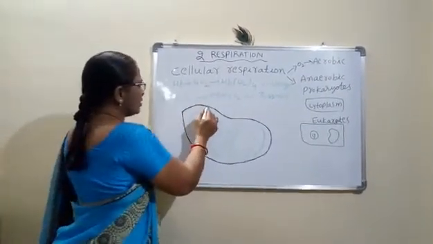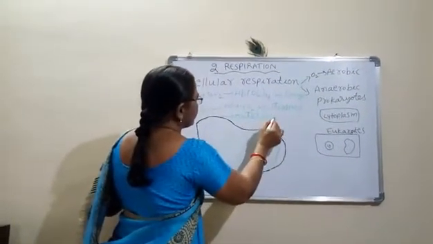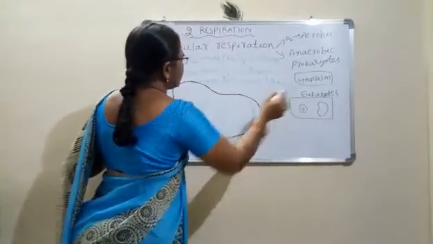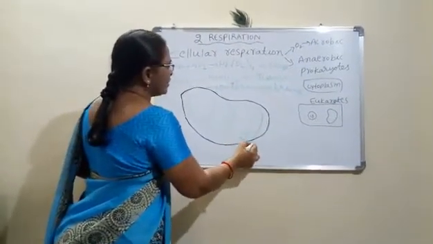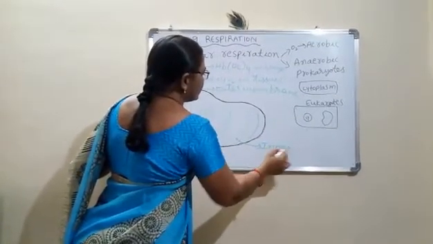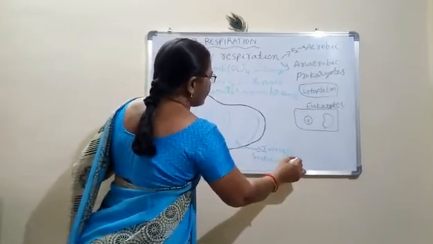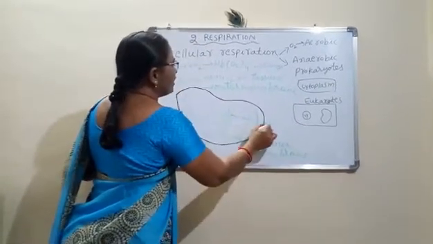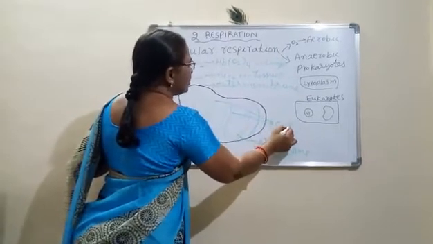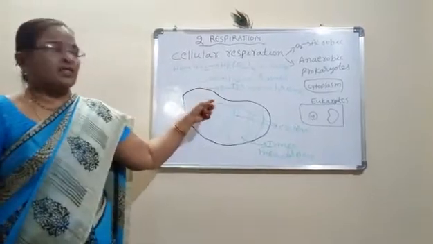This is known as the outer membrane. And inside we can see the inner membrane. The foldings are known as cristae. So, have you understood, children?